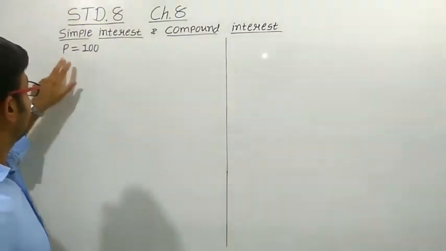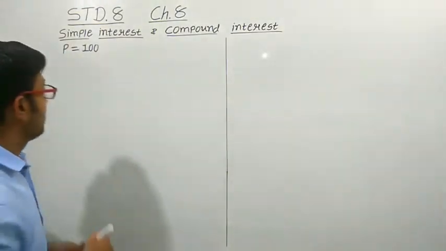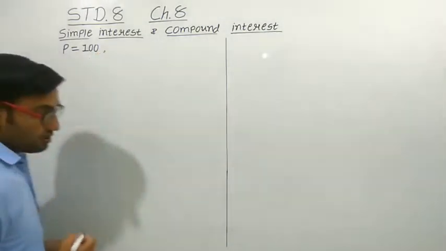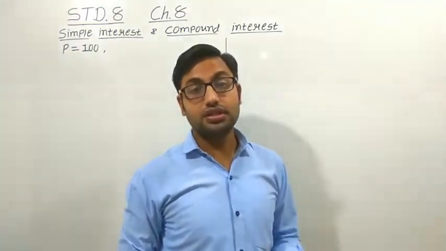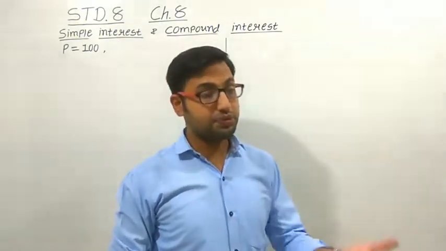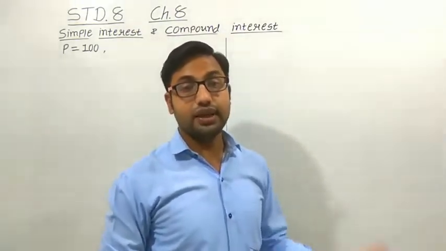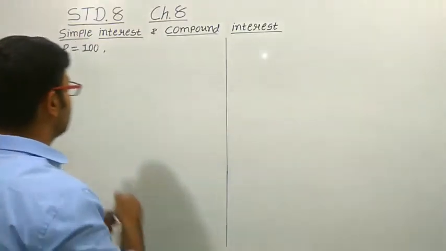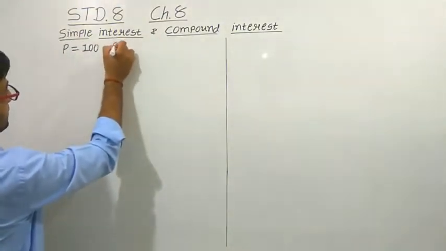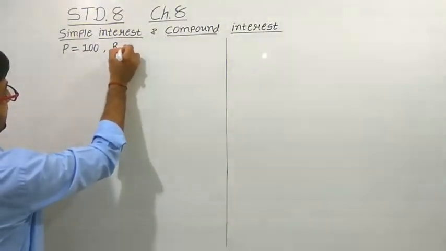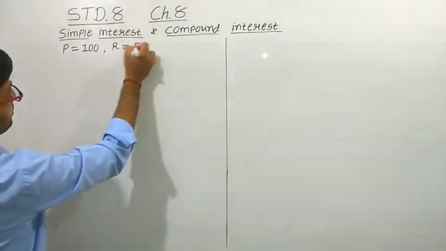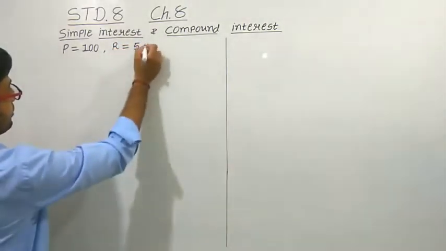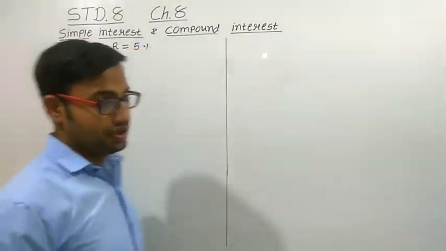We denote it by the capital letter P. Then suppose there is a rate of interest, that is, how much percentage the bank will take from you. Let us take the rate of interest as, suppose, 5%.